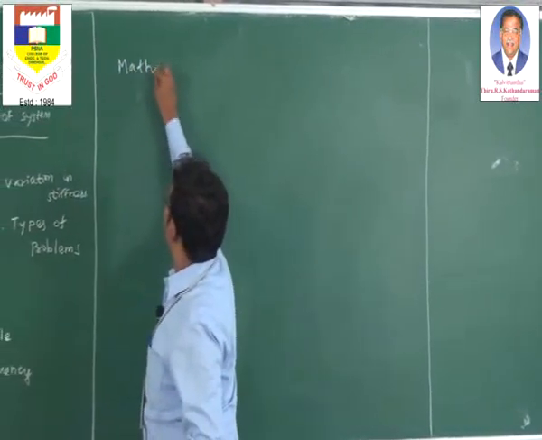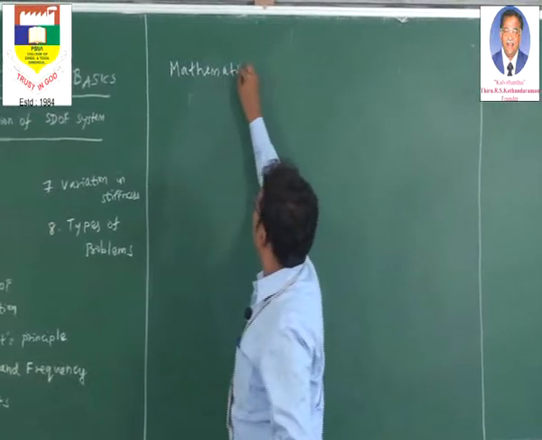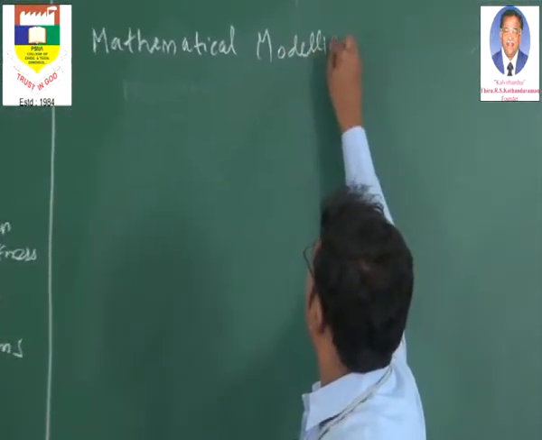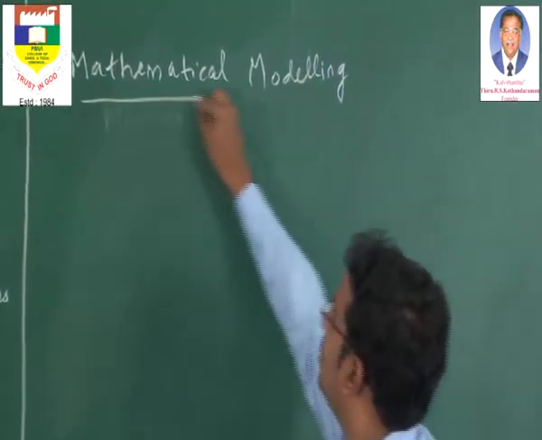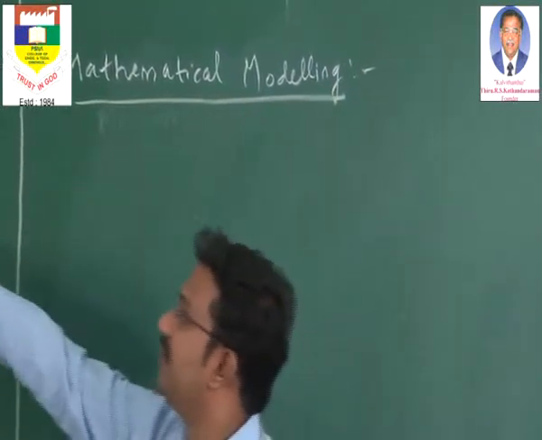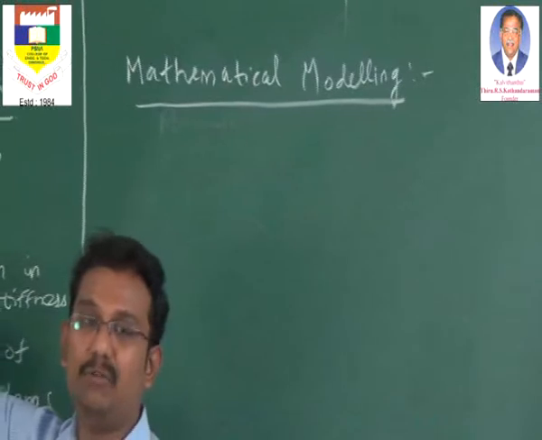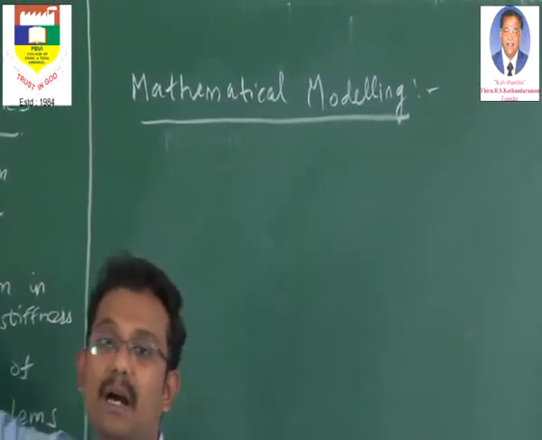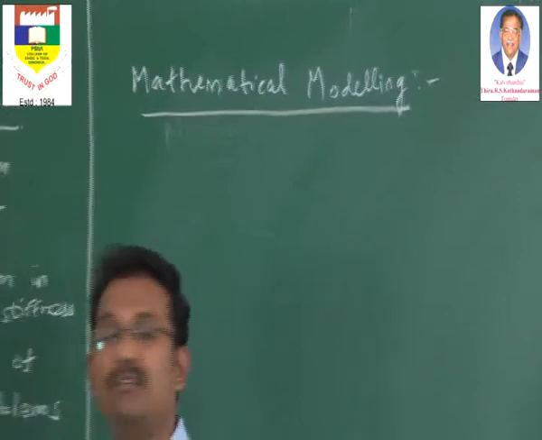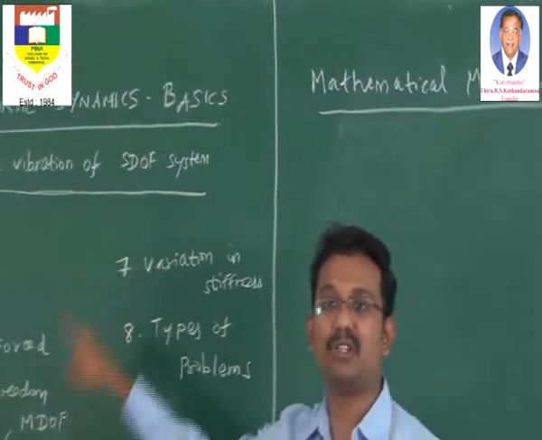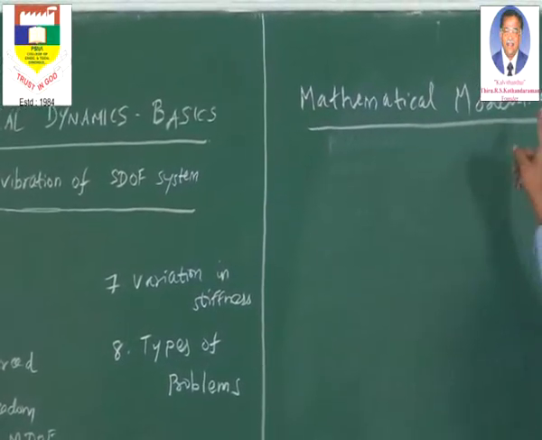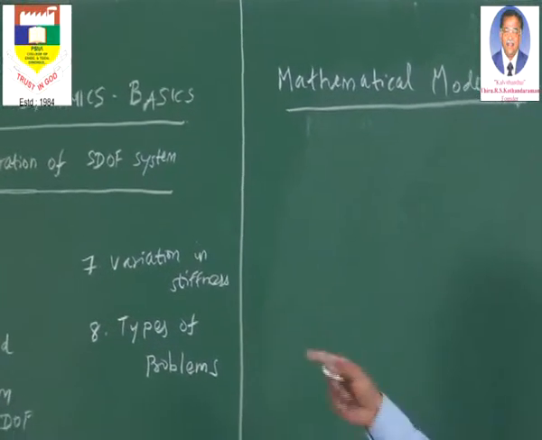When we are going to write the equation of motion, I must give an important term called mathematical modeling. So far we have discussed a single degree of freedom system under free vibration. Now we are going to confine all our discussions to a single degree of freedom system under free vibration. Now we are going to coin the equation of motion for the single degree of freedom system. For that we must model the mathematical equation for that vibration.